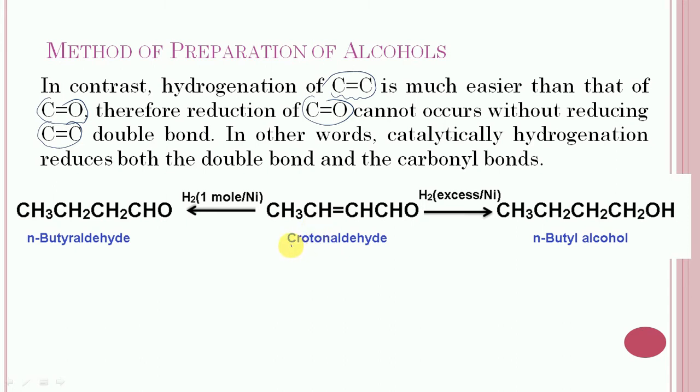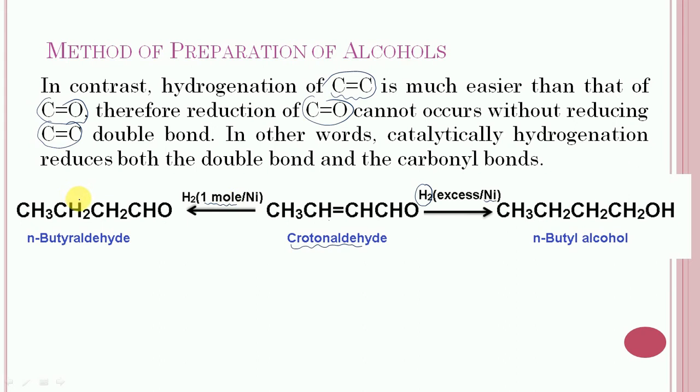crotonaldehyde is subjected to reduction with hydrogen taken with nickel metal, and in this case both the carbon-carbon double bond and the carbon-oxygen bond get reduced. In the second case, the crotonaldehyde is subjected to hydrogenation, but in this case only 1 mole of hydrogen is used.